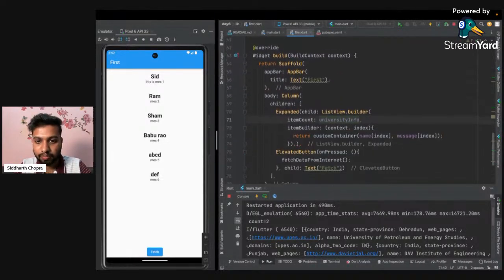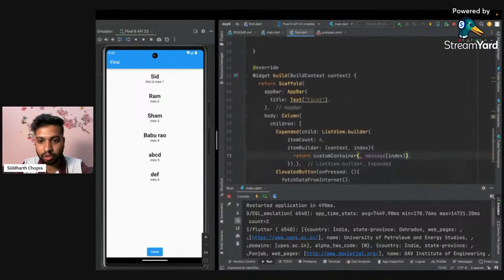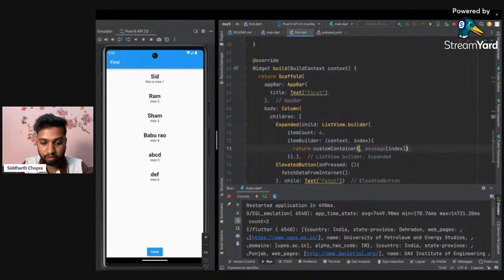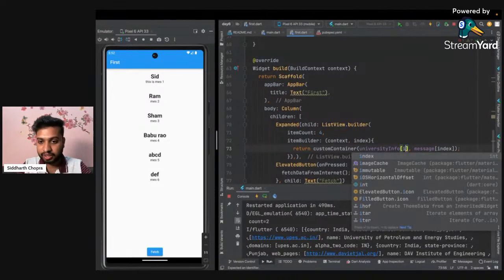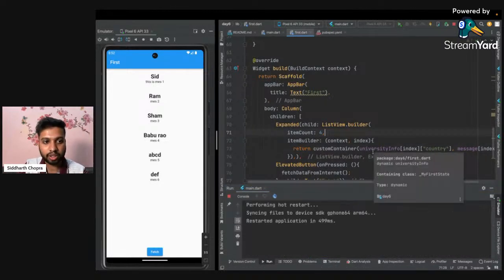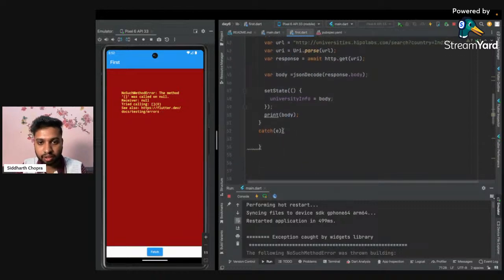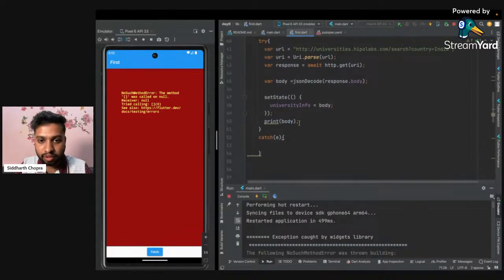Okay, so this is a map. For example, let's just hard code it to 4. We will come to this after that. And if I want to use it again, I can use universityInfo, and the first object, the index, and after the index, what I want is the first one, country. So I'm just fetching this information here, country. Just reloading this code again. Okay, so we have some error. So let's focus on why we are getting this error.